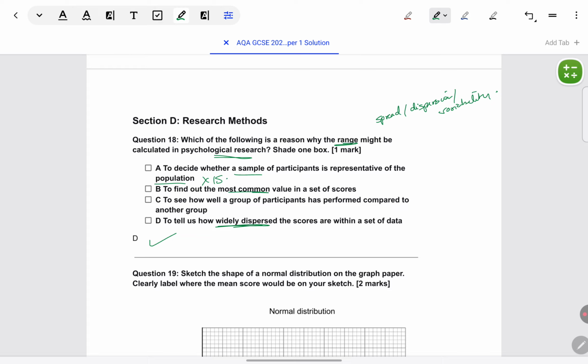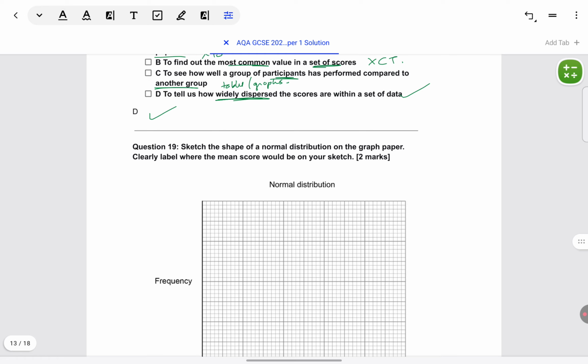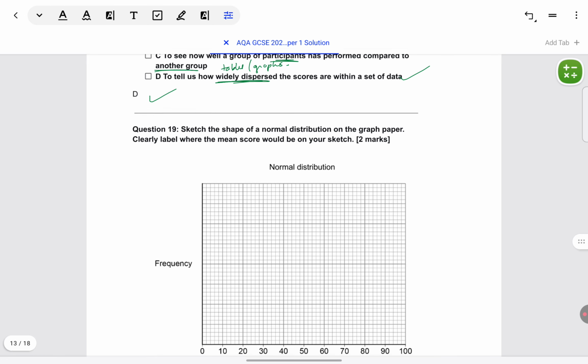To find most common value in set of scores? No, that would be measure of central tendency. To see how well group of participants has performed compared to another group? No, that would be comparison through tables or graphs. Again, that comes to central tendency. So we are right in assuming that range is used to see how dispersed the data is. This is a purely memory based question, so 1 mark you can score easily.